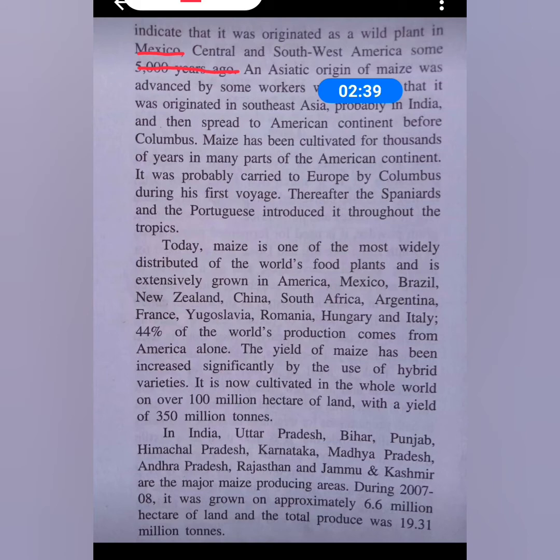Whereas some other workers believe that it originated in Southeast Asia, probably in India, and then spread to the American continent before Columbus. So maize has been cultivated for thousands of years in many parts of the American continent, and it was probably carried to Europe by Columbus during his first voyage. Thereafter the Spaniards and the Portuguese introduced it throughout the tropics.